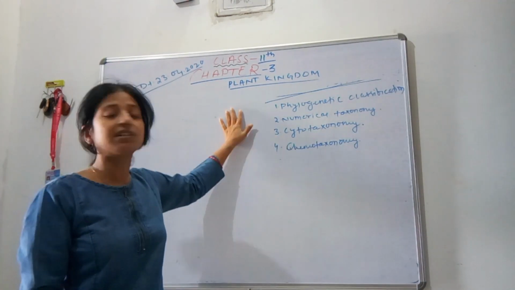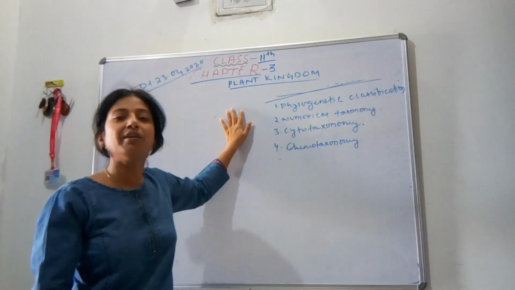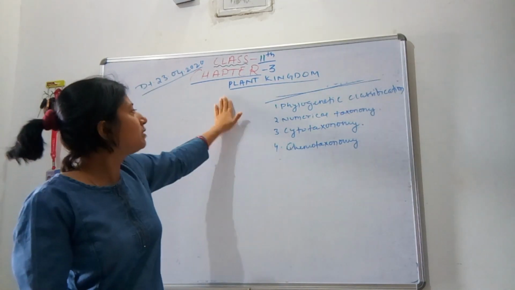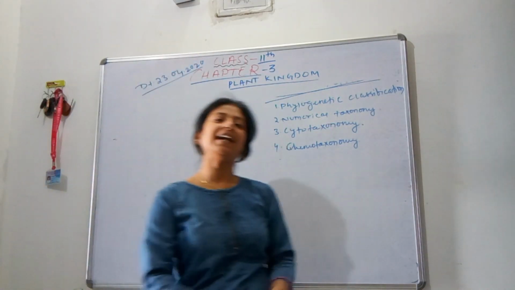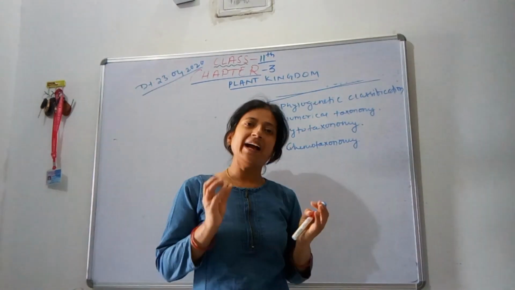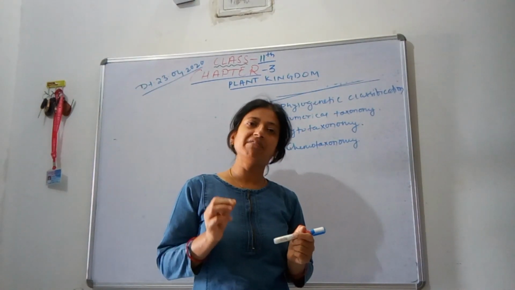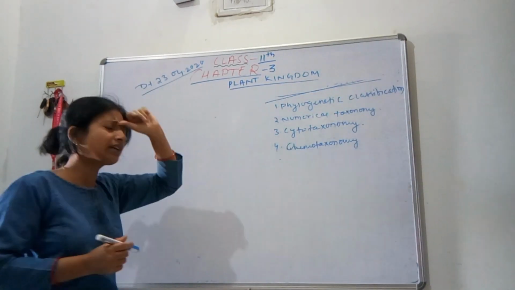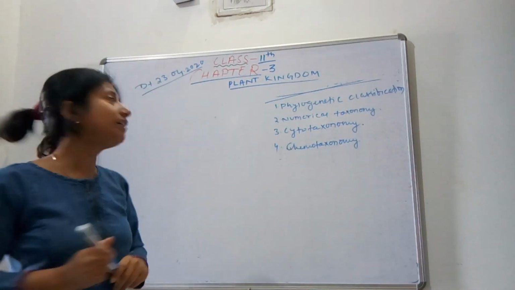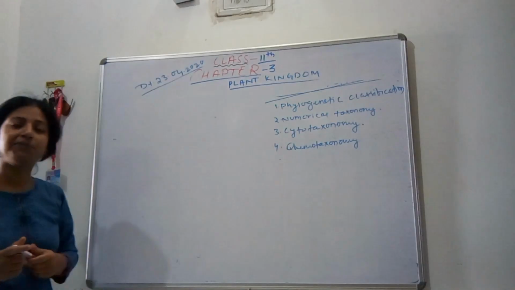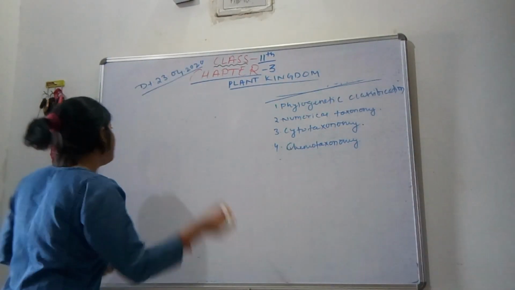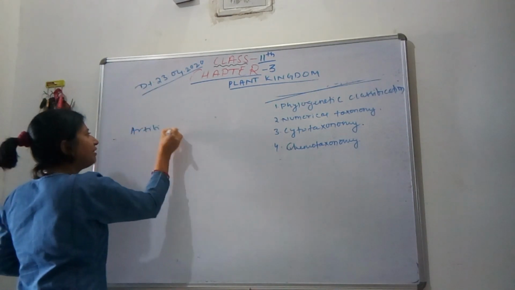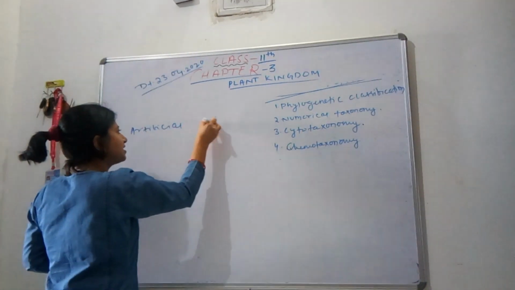So here in this chapter we will study only about kingdom Plantae, or only about plants. How the different groups of plants are divided, on what basis they are divided, and what the criteria behind it are. Let's see how the classification of kingdom Plantae was done. This classification system was done in two types: one is artificial classification system and one is natural classification system.